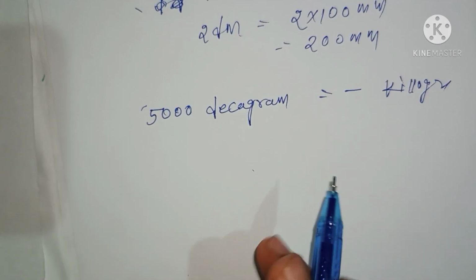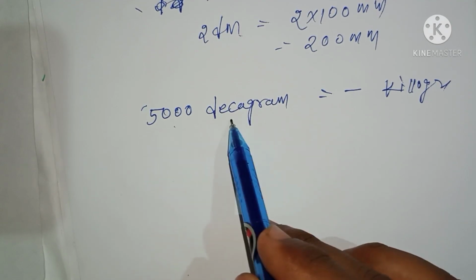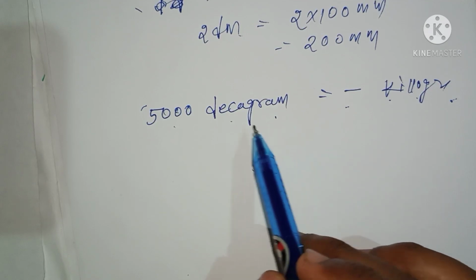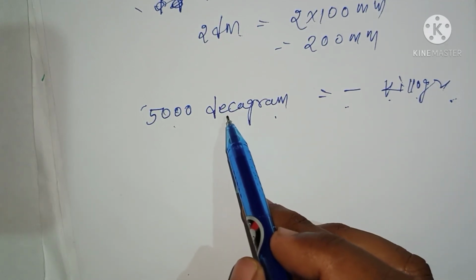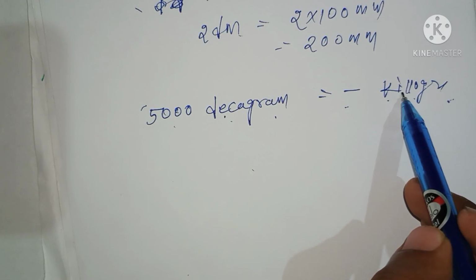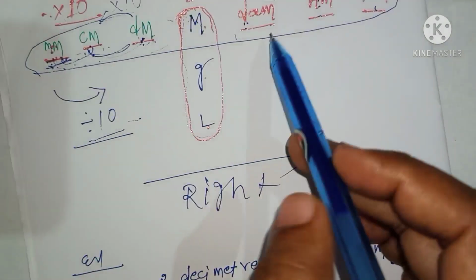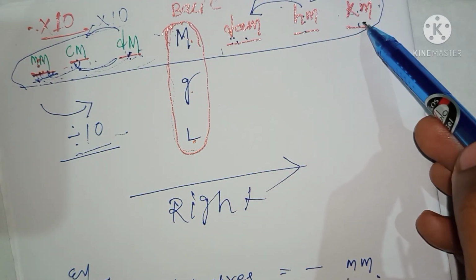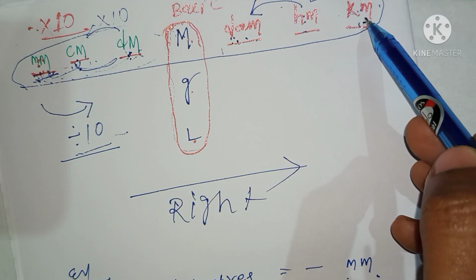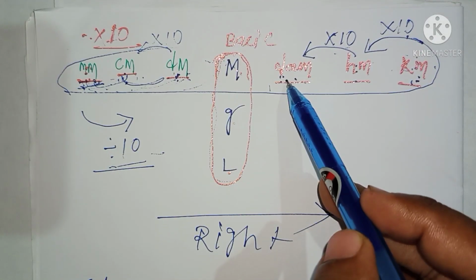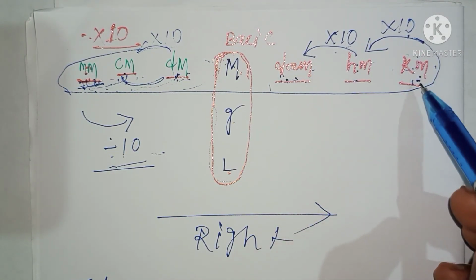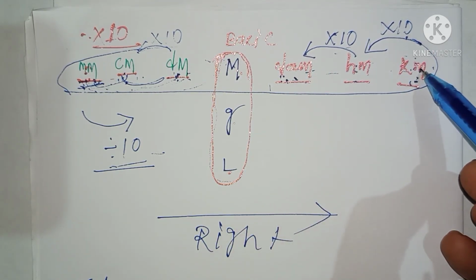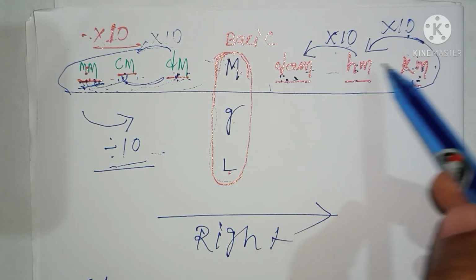Is it clear? One more example: 5000 decagram is equal to how many kilogram. Here you see which one is smaller and which one is greater. This one is smaller, this one is greater. Again you see this strip: decagram to kilogram, how many times smaller is this one? This one is 10, another 10. This one you want to convert into this one.